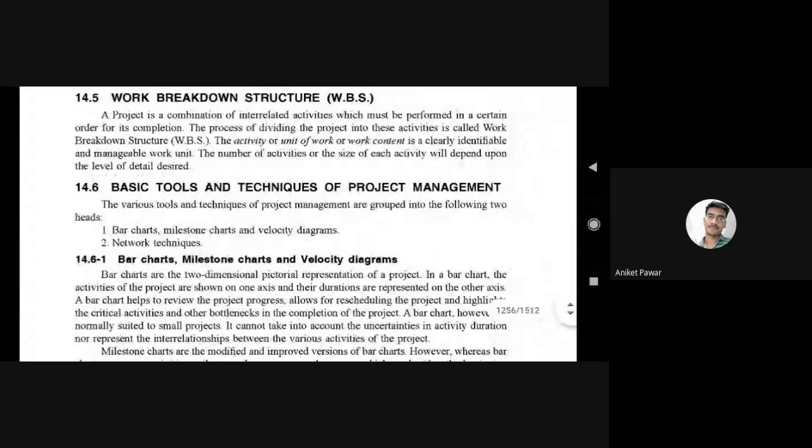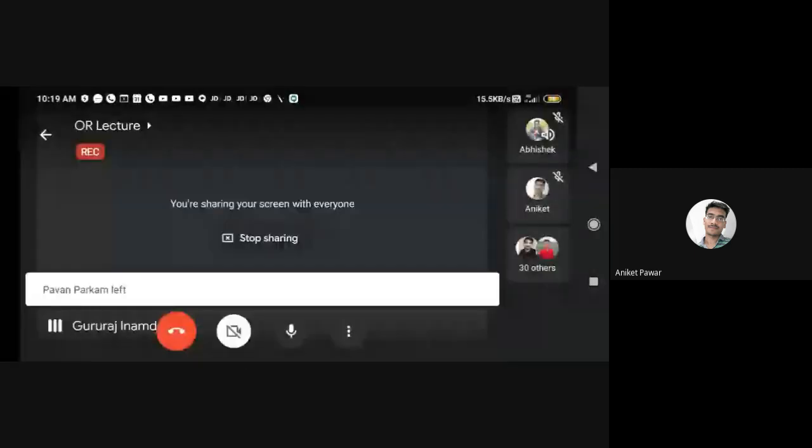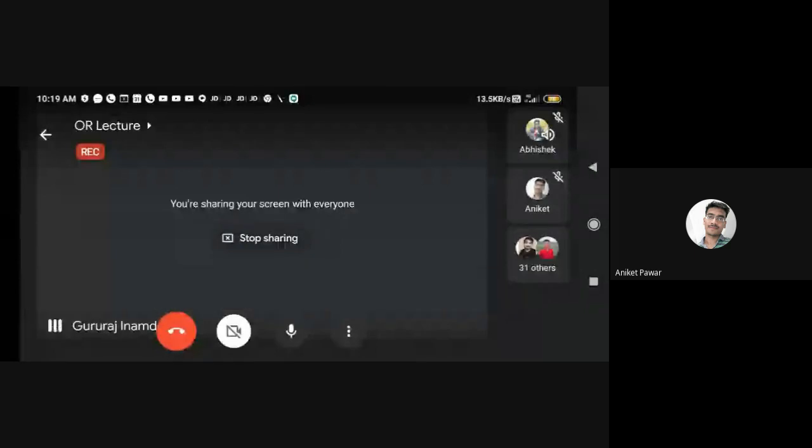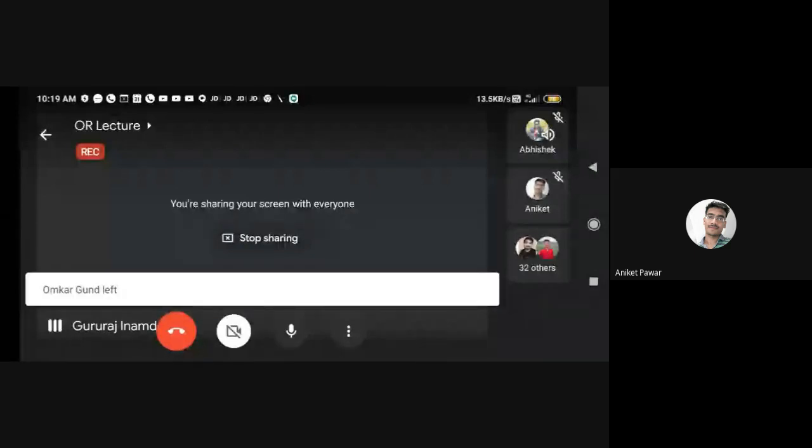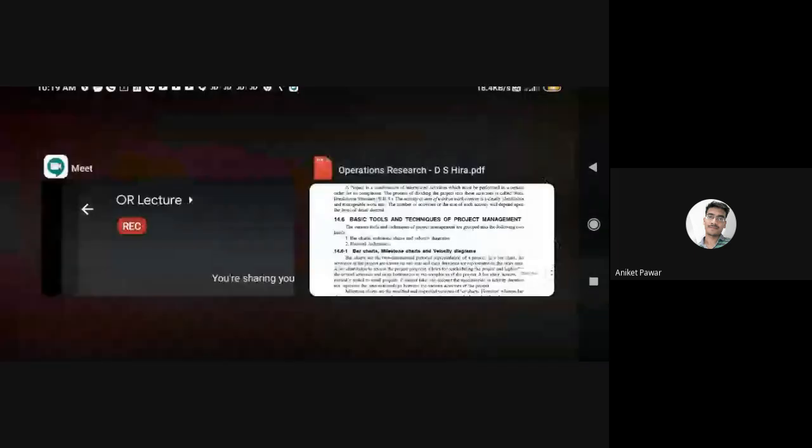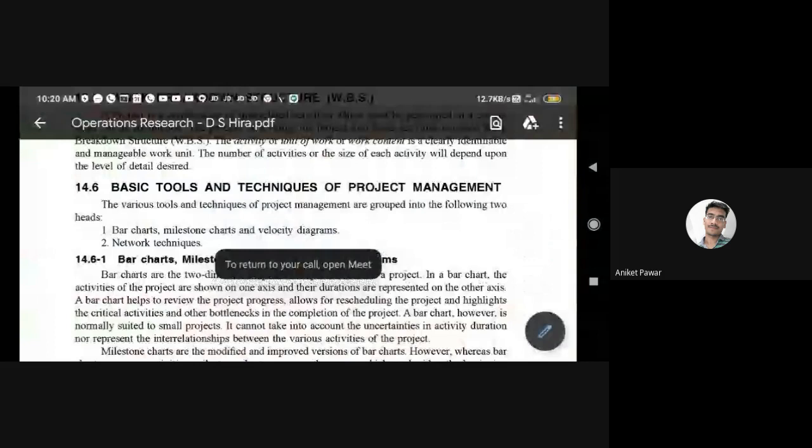Okay, now basic tools and techniques for project management. Okay, basic tools. What tools are required for project management? I think you are dealing with the IQM subject or not, or is it in the next semester? I think IQM is in the next semester. Okay, so in that also project management, operation research is there. Okay, so this is also a very important subject for the industrial aspect. Okay, that subject will be in the next semester. Okay, in that subject we have to study different tools and techniques.